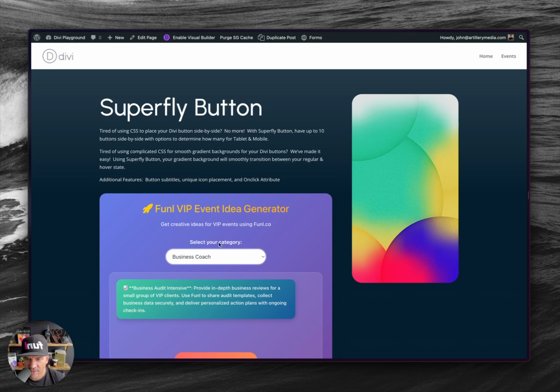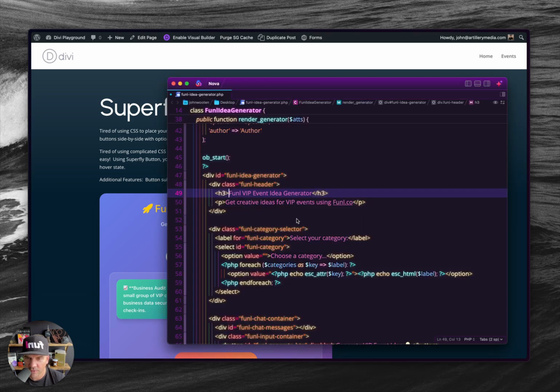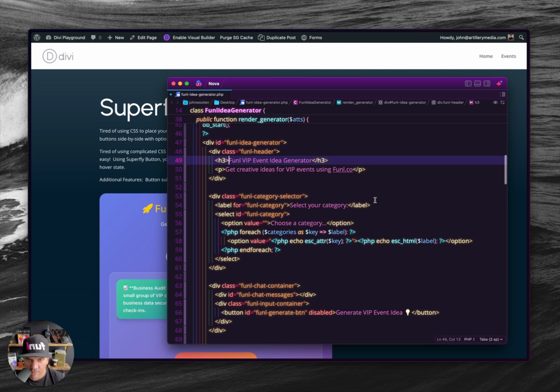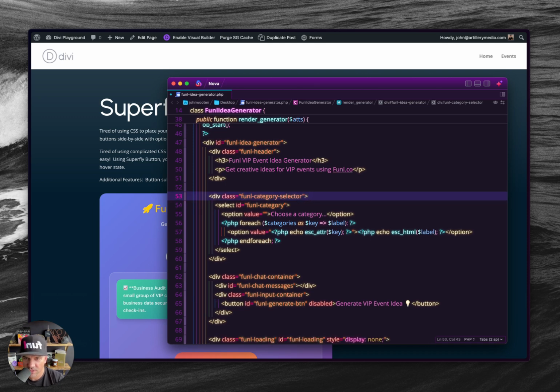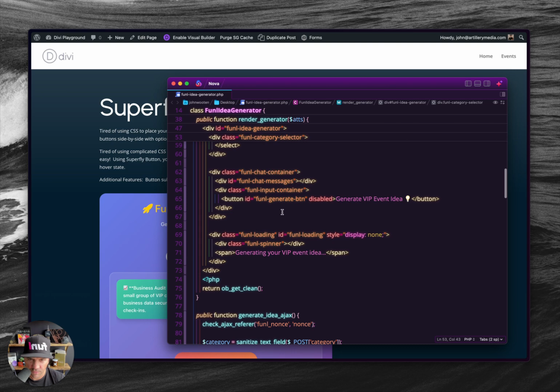And does it need to say select your category? I don't think so. So we'll get rid of that too. So label, select your category. That's probably good to leave. Maybe I should hide that with CSS and leave it for accessibility. That's probably what I would do, but let's just delete it for now. Choose a category. That's fine. Okay. Anything else in here that's bugging me?